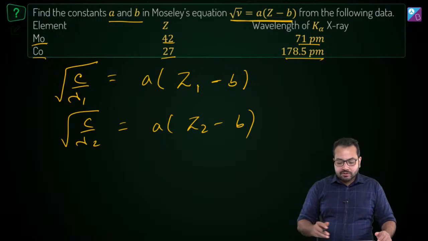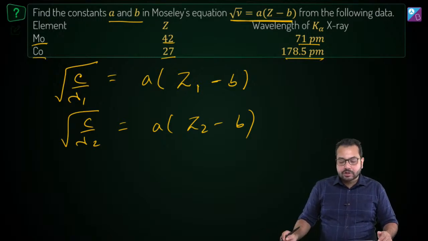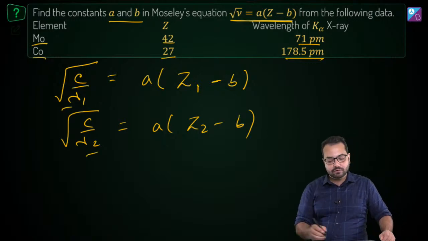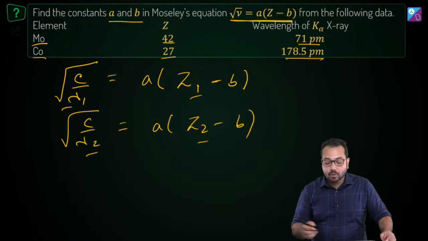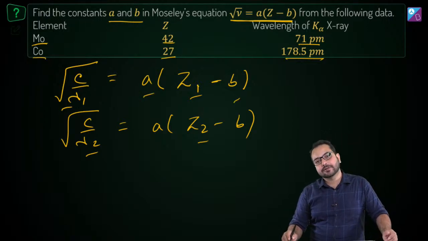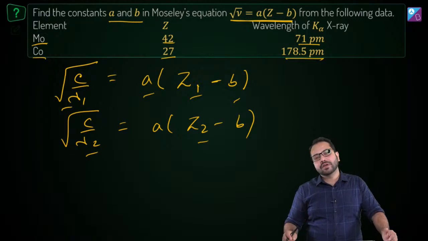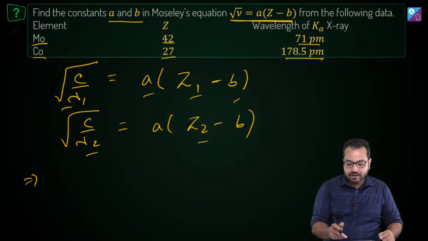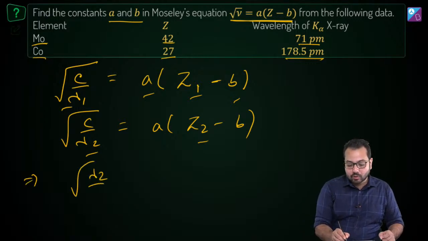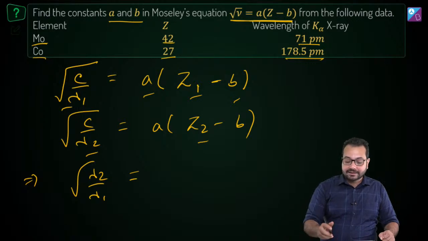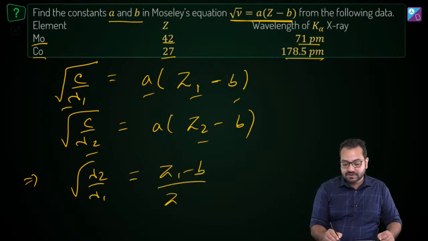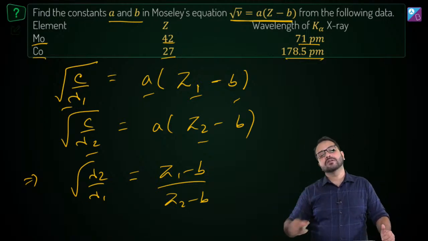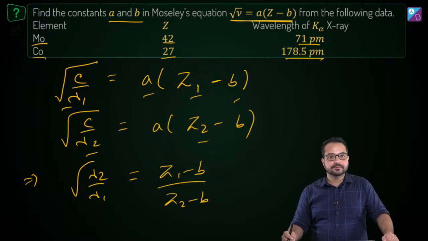Now what are the things which are known? We know the speed of light C, we know lambda 1, we know lambda 2, we know Z1, we know Z2. What we don't know is A and B. Is that correct? So we have two equations and two variables, and we can solve this pretty easily. If we divide the equations, we get root of lambda 2 upon lambda 1 equal to Z1 minus B upon Z2 minus B, and from here we can calculate B, and then we can substitute it in any other equation and find the value of A.